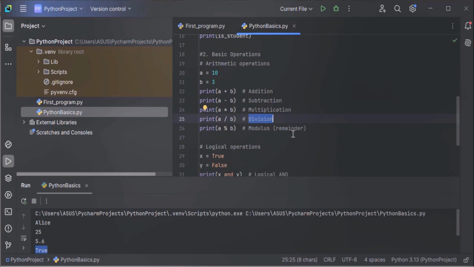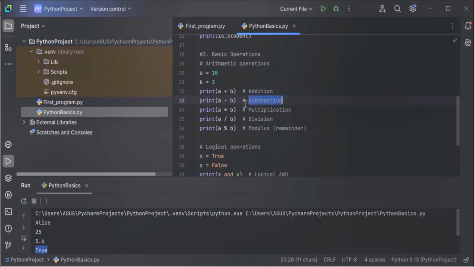So let's start with the addition. In Python, we have the plus operator for addition, the minus operator for subtraction, the asterisk operator for multiplication, the slash operator for division, and the percentage operator for modulus, for remainder. To find the remainder of the division, we have the modulus operator, which is the percentage operator. What we are doing here is adding the values of a and b by using the plus operator and using the print method to display the output.